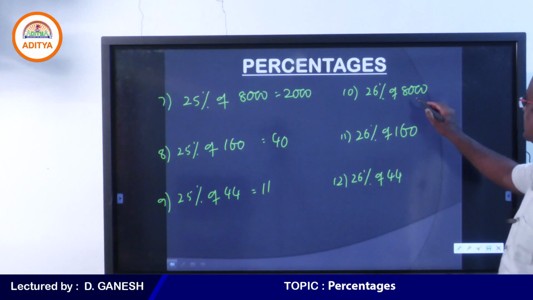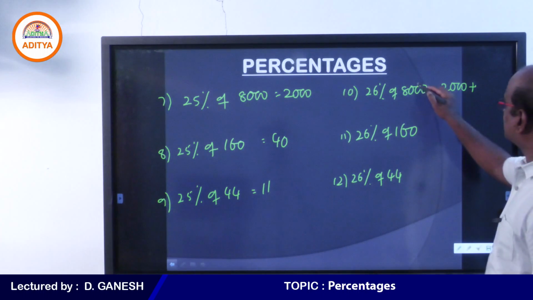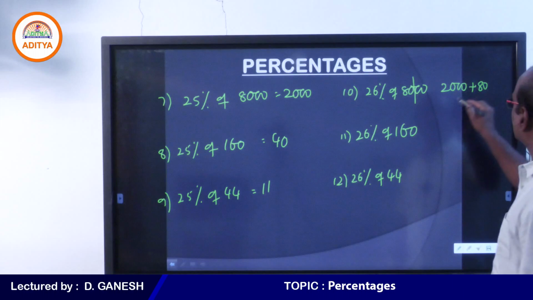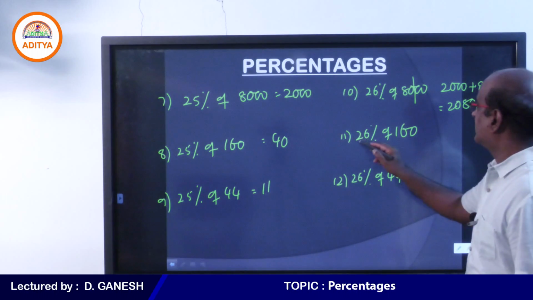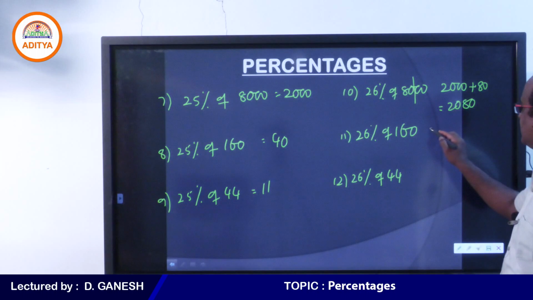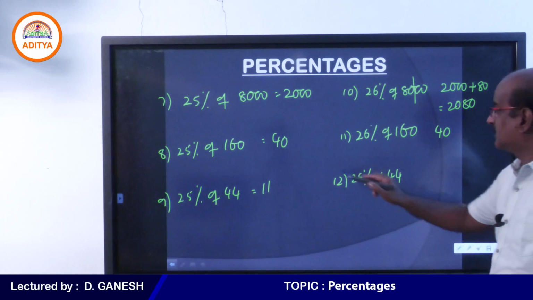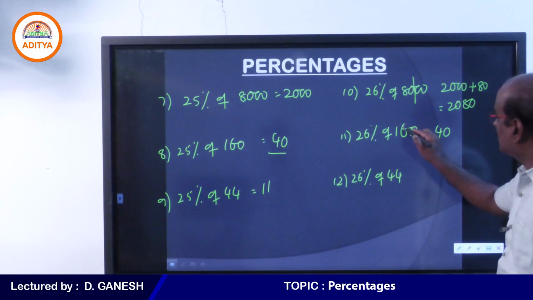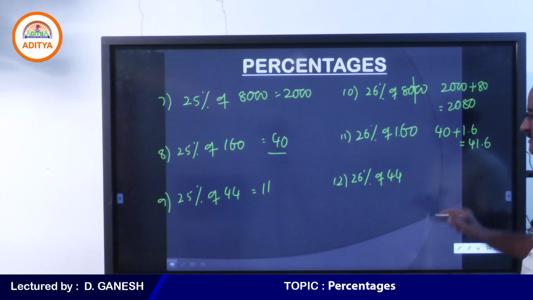So my dear students, 25% is 2,000 and plus 1% is 80. Therefore your answer must be 2080. 25% of 160 is 40, we already have it, and 1% is 1.6. Therefore your answer must be 41.6.